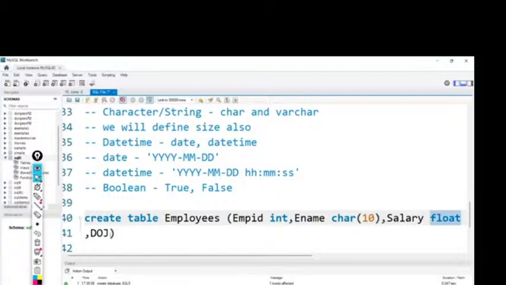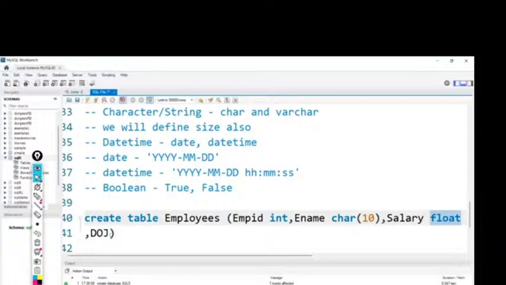Are Saturday and Sunday also included in the classes? Actually, no. Generally, Sundays will be holidays only. Saturdays also, 99% I won't take. If needed, any one Saturday I'll take, and we can decide that on Friday. If everyone is okay, I will take it. Generally I won't take, but if we get any other holidays in between, then we will decide. Maximum, I also won't take on Saturdays. Only from Monday to Friday. Okay.